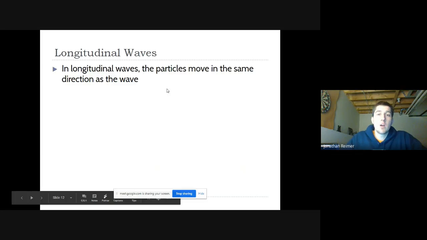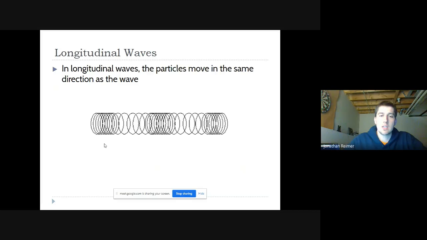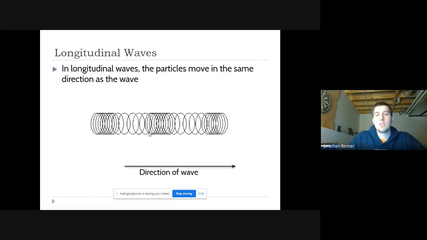Longitudinal waves are a different kind of wave. We've learned about transverse waves, the ones going up and down. The particles in longitudinal waves don't go up and down, they go in the same direction as the wave. They look like a slinky: if you tighten it up and just release a bit of it, it creates a pulse. Sound travels this way. We will have lots more examples of these, but today we're just getting some definitions out of the way.